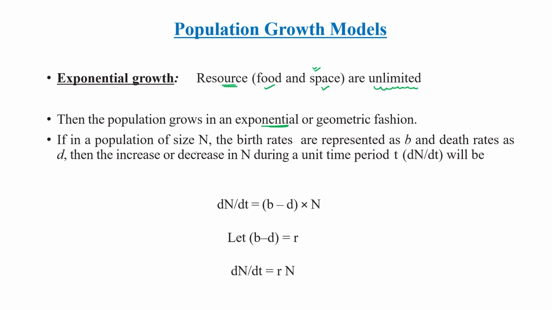So if in a population of size N, we represent the birth rate as b and death rate as d, then the increase or decrease in N during a unit period of time t, dN/dt, will be this: dN/dt is equal to (b minus d) times the initial population N. And if we consider b minus d equal to r, then dN divided by dt is equal to rN. This is the formula.